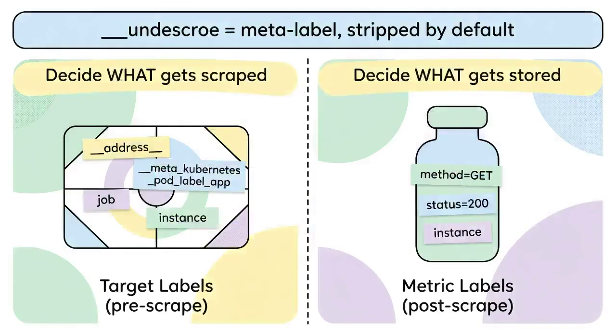There are 2 label universes and they live at different times. Target labels like __address__, __meta_kubernetes_pod_label_app, job, and instance exist before the scrape. They decide what gets scraped. Metric labels like method and status exist on samples. They decide what gets stored. Anything starting with a double underscore is a meta label, visible only during relabeling and stripped automatically unless you save it.